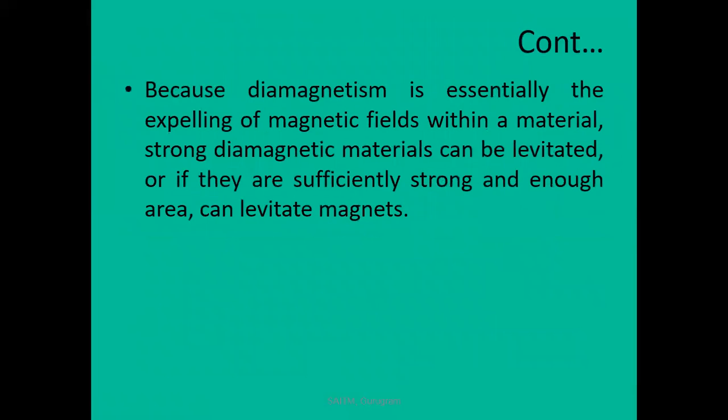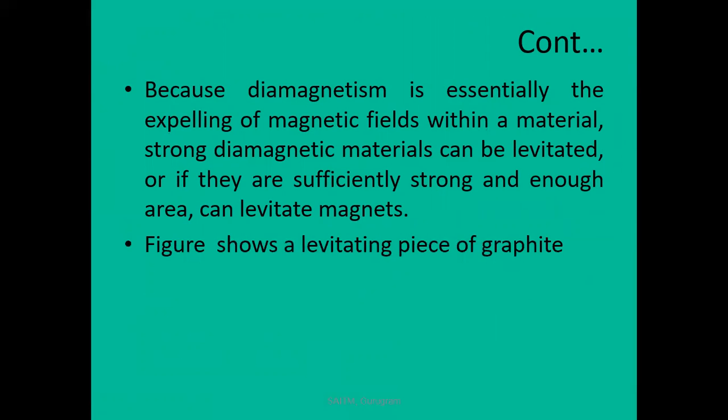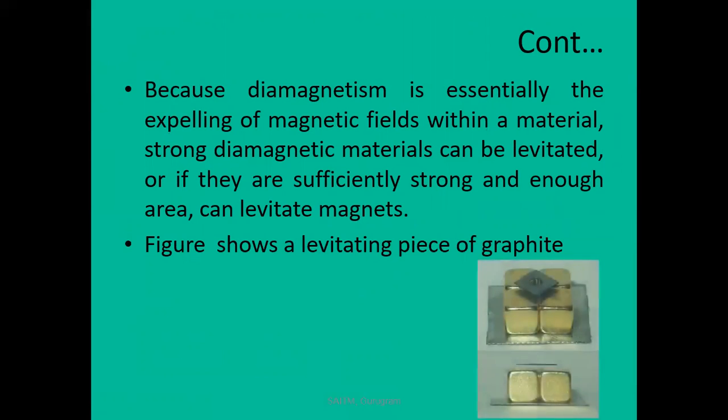And the third is, because diamagnetism is essentially the expelling of magnetic fields within a material, strong diamagnetic materials can be levitated, or if they are sufficiently strong and of enough area, can levitate magnets. The figure shows a levitating piece of graphite, levitated by using a diamagnetic material.